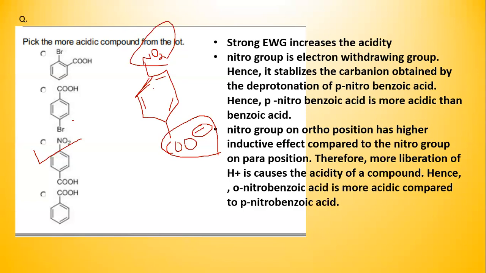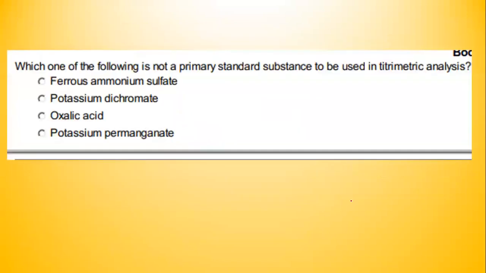This is a probable question this year, because since it was asked before regarding the comparison of nitrobenzoic acid, this year you can expect a question wherein comparison within the nitrobenzoic acids is asked. So the answer should be ortho-nitrobenzoic acid is more acidic than para-nitrobenzoic acid, which is more acidic than m-nitrobenzoic acid. Now to the next question.